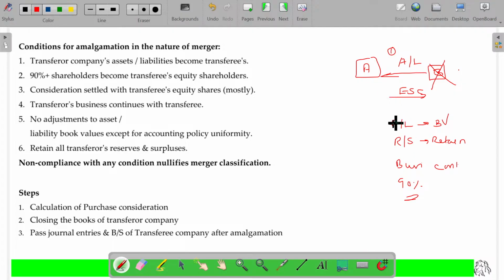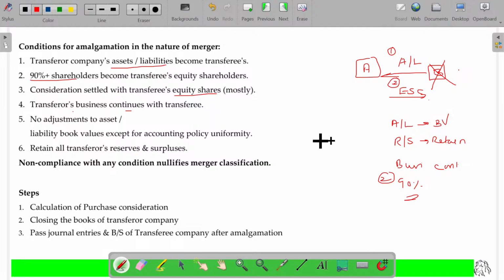So these are the conditions. One is that the transferor company's assets and liabilities will become assets and liabilities of the transferee company. Ninety percent shareholders become the transferee company's equity shareholders, and consideration is settled by way of equity shares. For the assets and liabilities taken over, the payment should be by way of equity share capital.